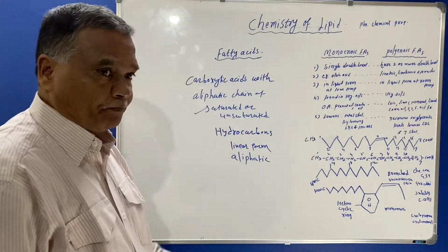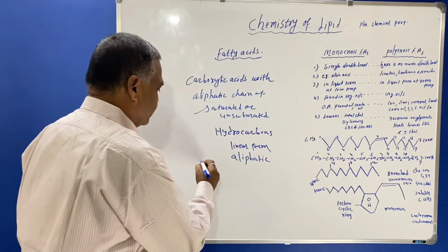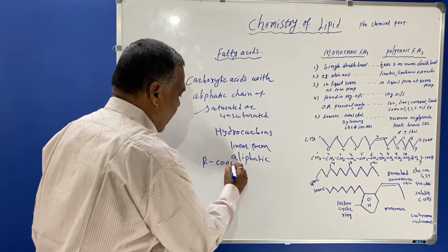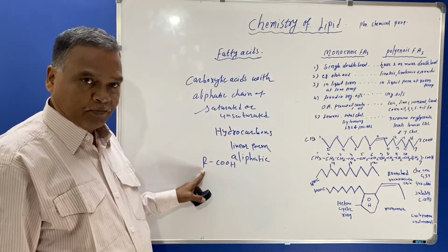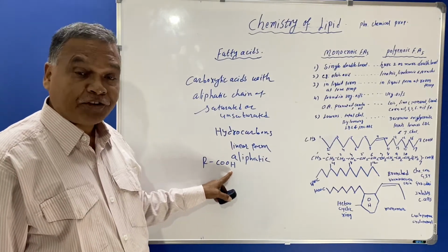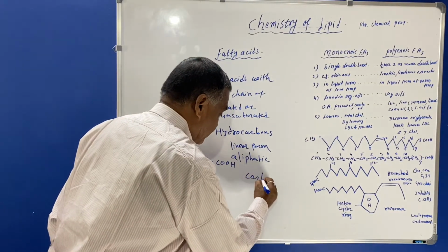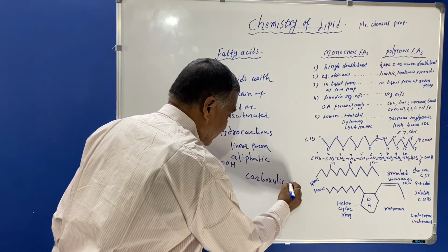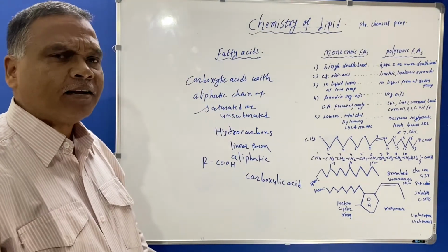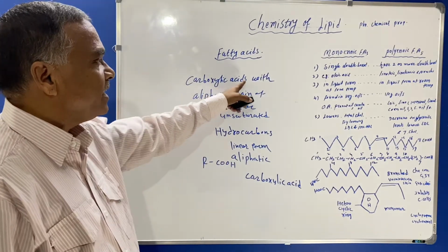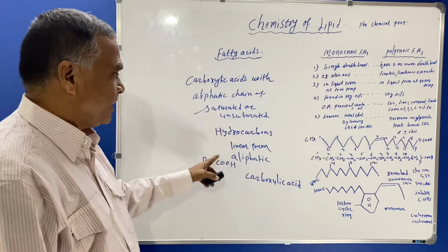So the fatty acid represents the formula RCOOH. R is meant for hydrocarbon and COOH is meant for carboxylic acid. So, therefore, we define fatty acids as carboxylic acids with an aliphatic chain of saturated or unsaturated fatty acid.